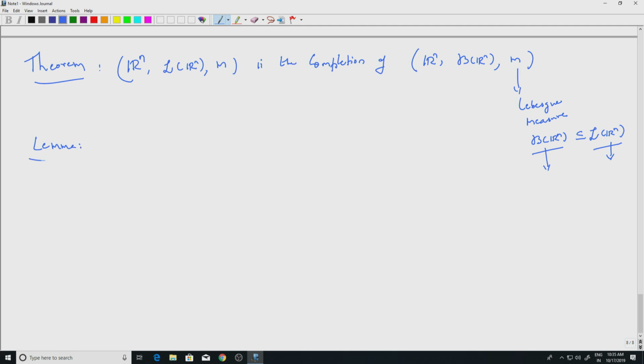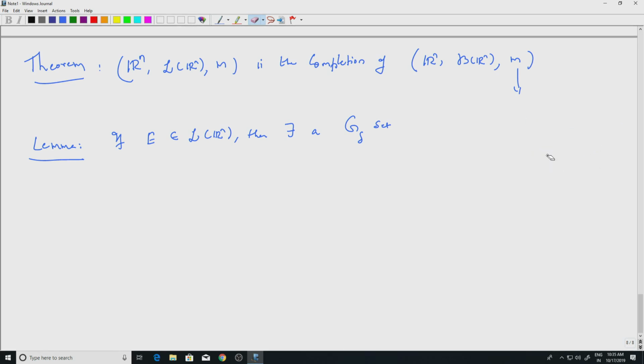Okay. So, if E is a Lebesgue set, then it's very close to being a Borel set. So, that is the statement we want to make. Then there exists a G delta set. Well, what is a G delta set?